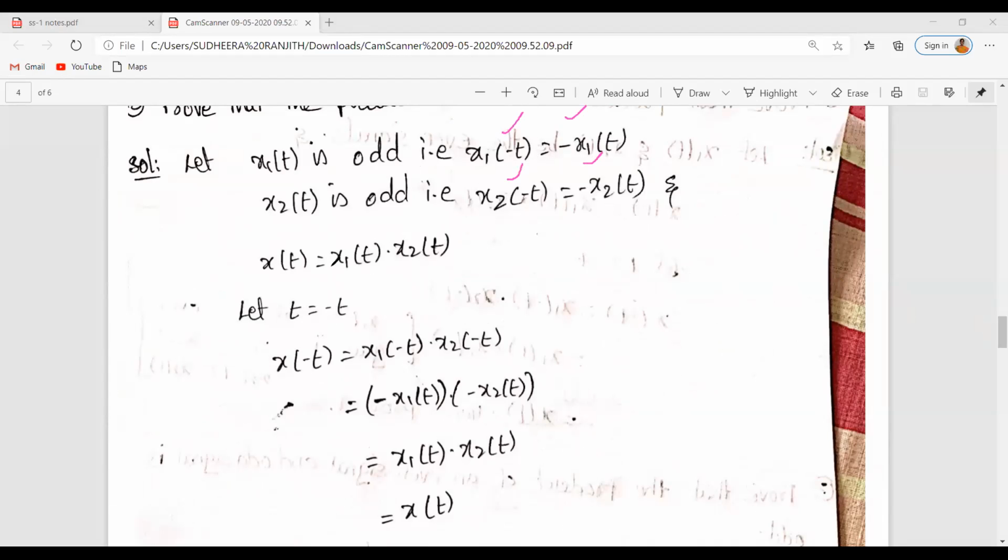And here the product x of t is equal to x1 of t into x2 of t, and let us replace t with minus t in the above equation. So if I have replaced t with minus t, then x of minus t is equal to x1 of minus t into x2 of minus t. This x1 of minus t can be written as minus x1 of t, and this x2 of minus t can be written as minus x2 of t, isn't it? See here, minus into minus is equal to plus. So x of minus t is equal to x1 of t into x2 of t, which is nothing but x of t, isn't it? So here we have proved that x of minus t is equal to x of t.